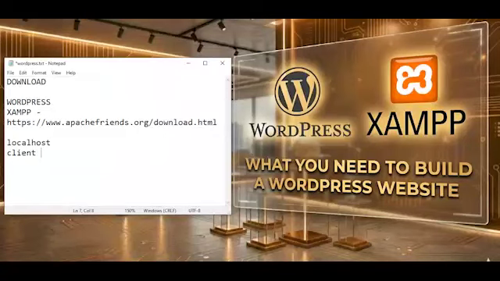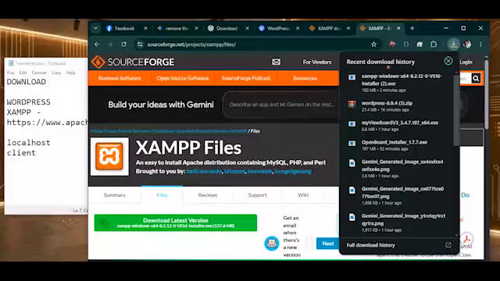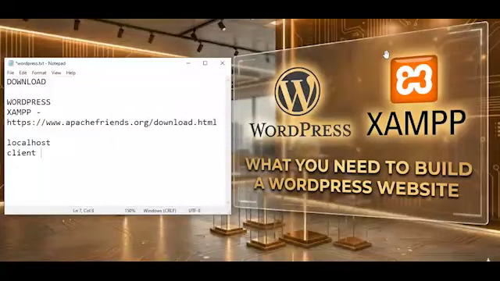Let us check if our download is done. Yeah, our download is done. So I want to show you, this is Xampp downloaded and this is WordPress. I hope from your side you have also downloaded Xampp and WordPress, and we are now good to go.